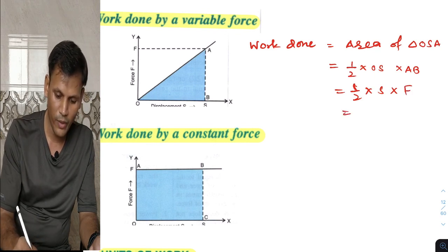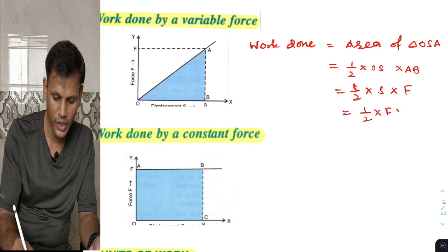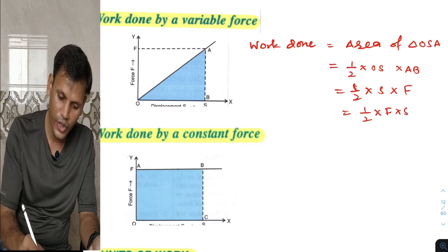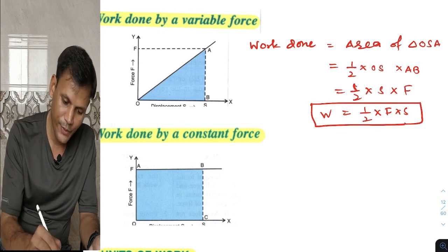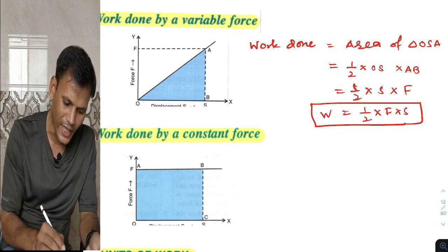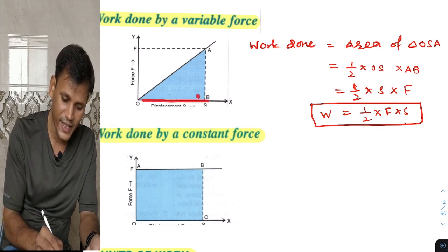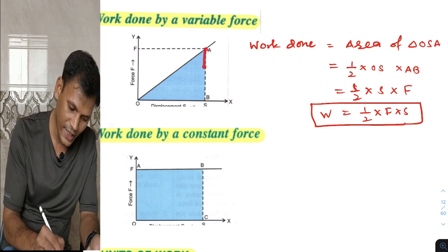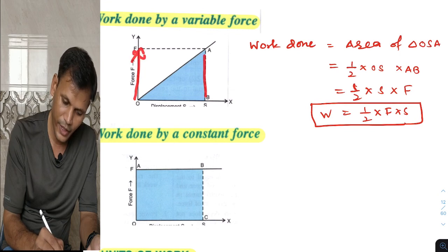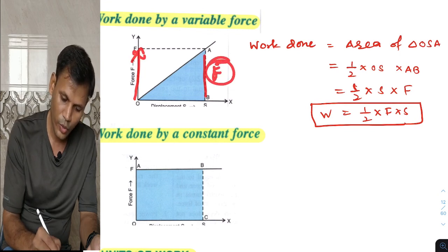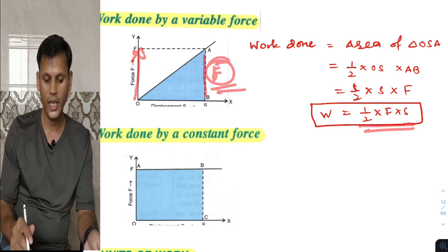So it is 1/2 into force into displacement. We are talking about this diagram part. As we can see, displacement is S in this case, and AB is nothing but the axis of force, so AB is force. So 1/2 into F into S.